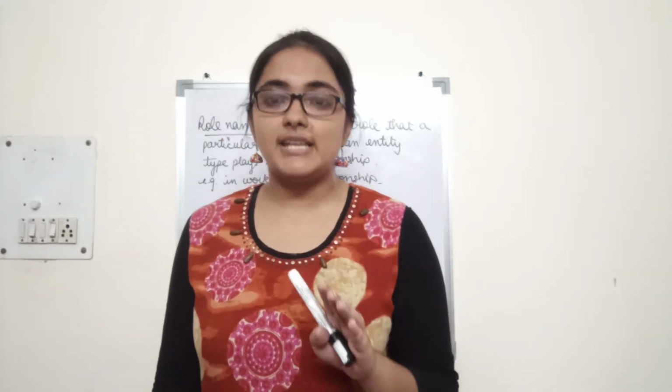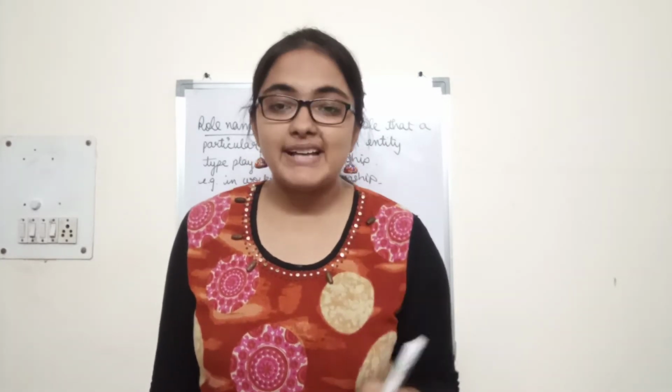Alright, and so in these kinds of relationships it becomes important to specify role names of the entity type. For example, if I say that a supervisor supervises an employee. Who is a supervisor? Supervisor himself is an employee of the company and he supervises another employee. So employee entity type is participating twice in the relationship type supervises.